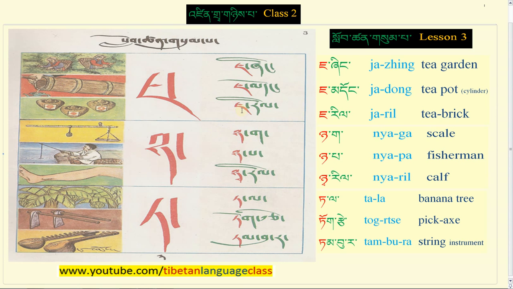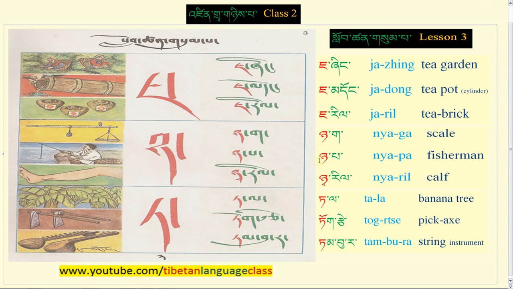And then cha rakigu rilla ril charil, tea brick, as you can see here. And then nya ka nyaka meaning scale.